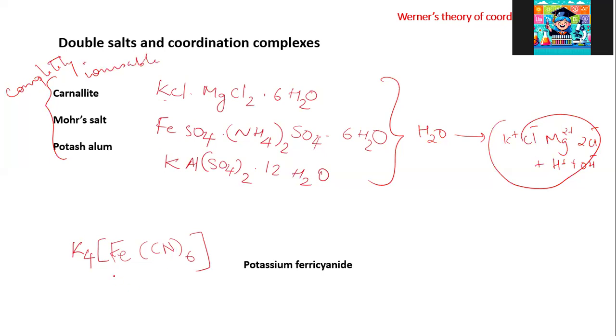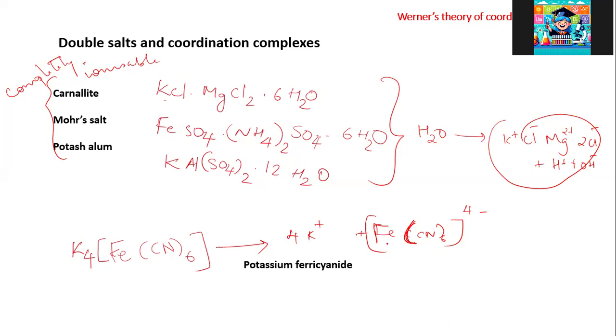But coordination complexes, when dissolved in solution, ionize as 4 K plus and Fe(CN)6 4 minus. So ionization of Fe and CN is not done for potassium ferrocyanide.